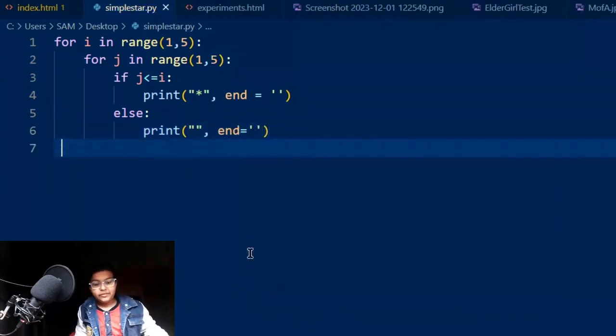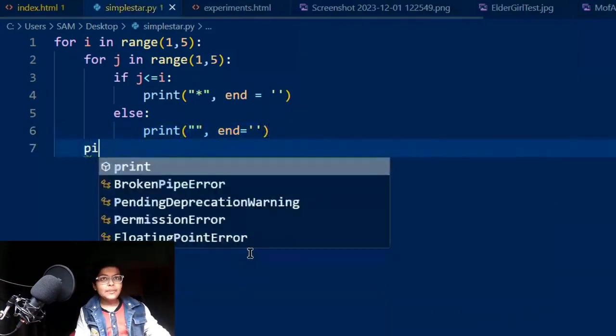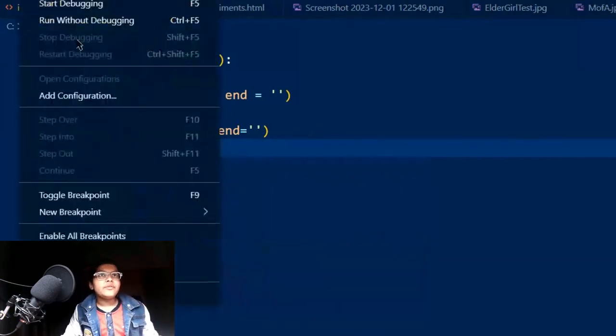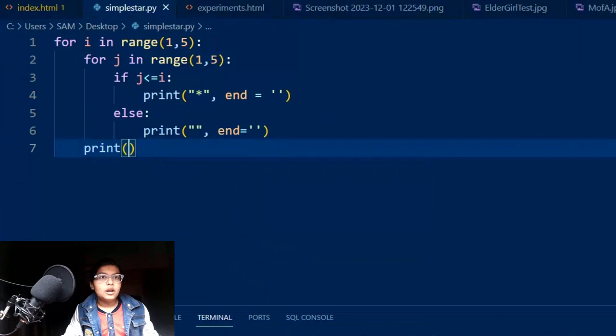All right, after that we will go back to the line and go to the space where it is for j, and we will say print. This is the function, and we will just keep it blank. And now we will run here without debugging because it's a lot of pain.